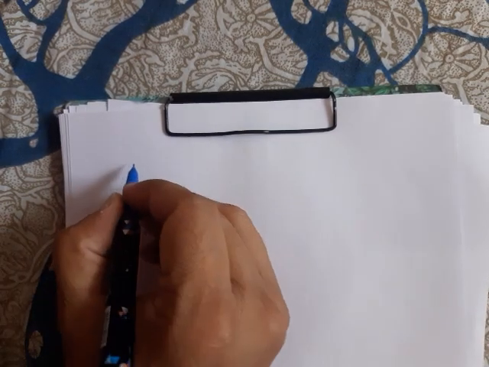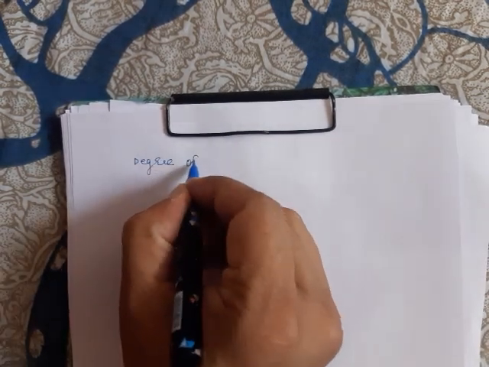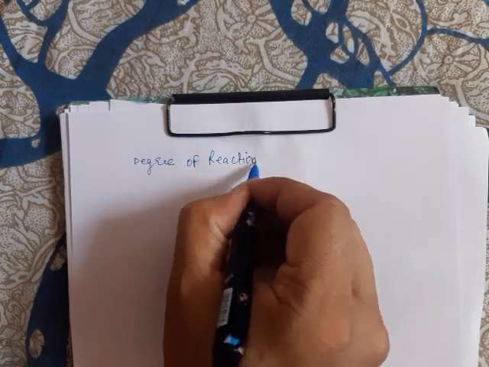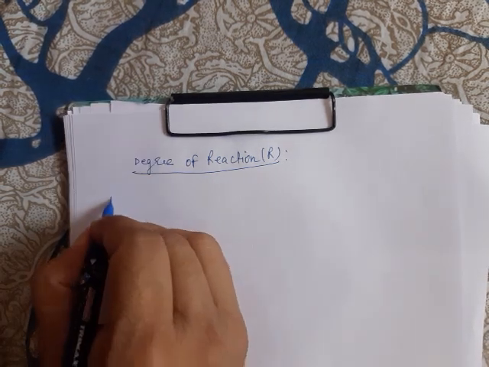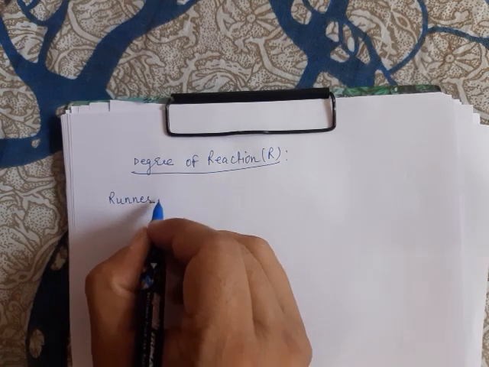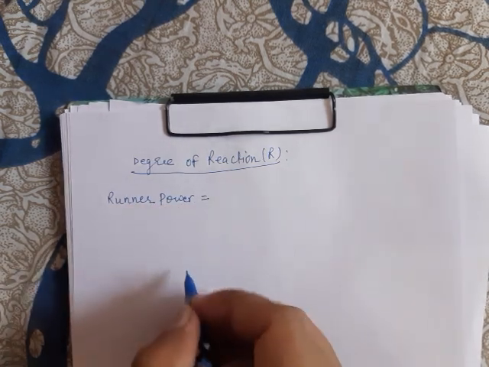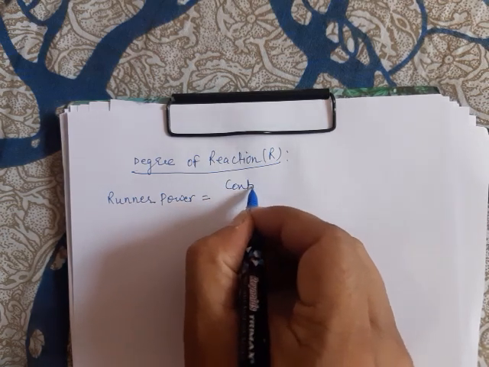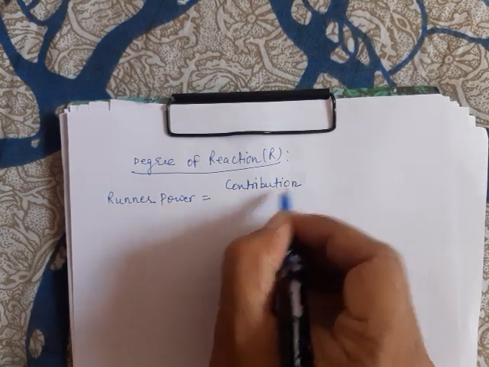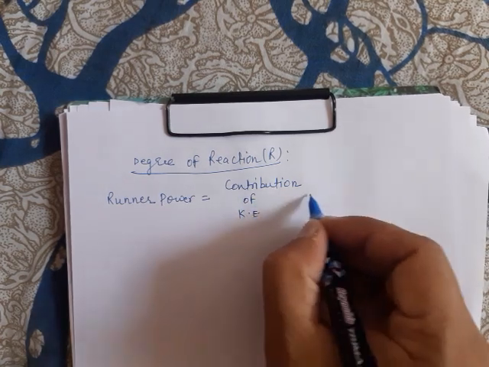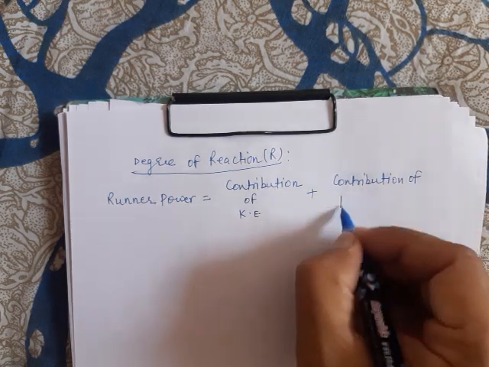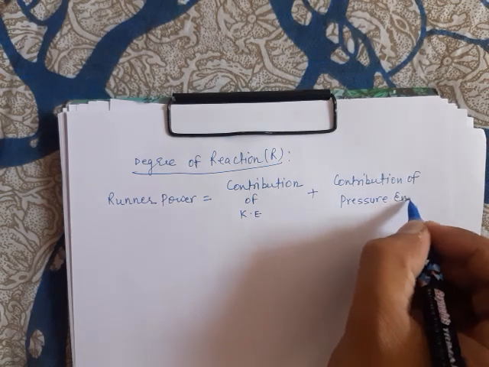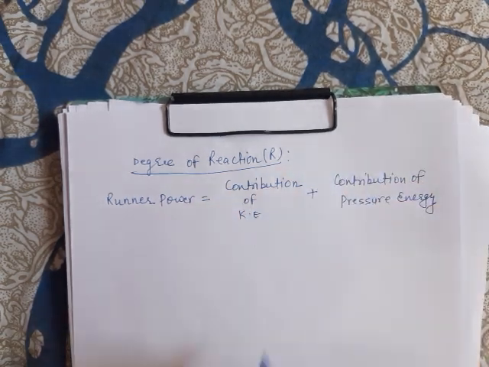Now we will understand an important concept about the impulse reaction turbine, that is the concept of degree of reaction, denoted by R. In an impulse reaction turbine, the runner power is obtained as a result of the contribution of kinetic energy and as a result of the contribution of pressure energy.